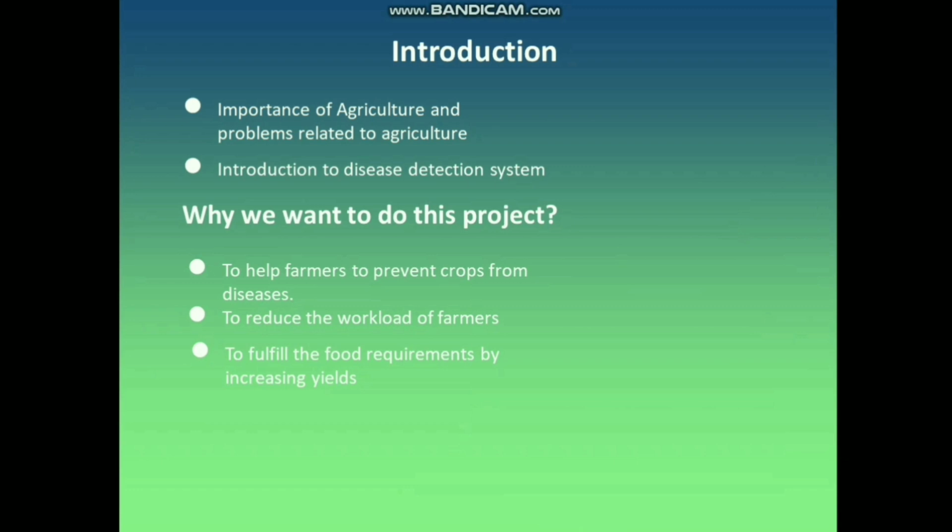Using this system, farmers not only can monitor their crops but they can also take early precautions to prevent the disease from spreading. The system is implemented not only with a camera but also with functionalities like notifying the farmers when infected plants are found and suggesting a correct solution to prevent the disease. The main objective is to help the farmers to prevent crops from diseases.